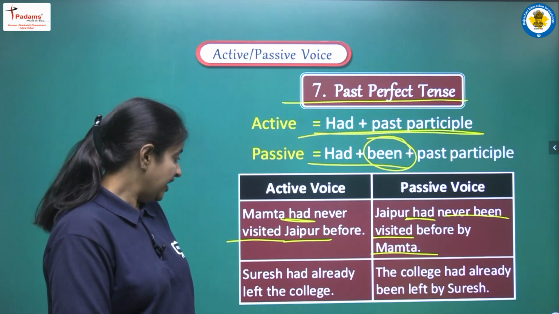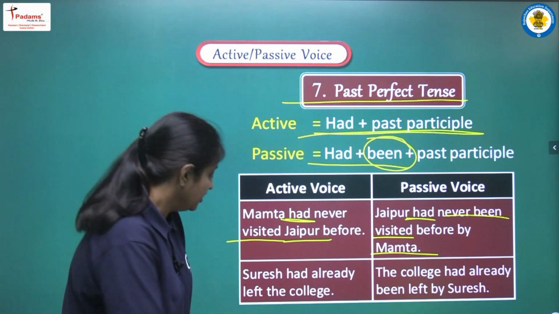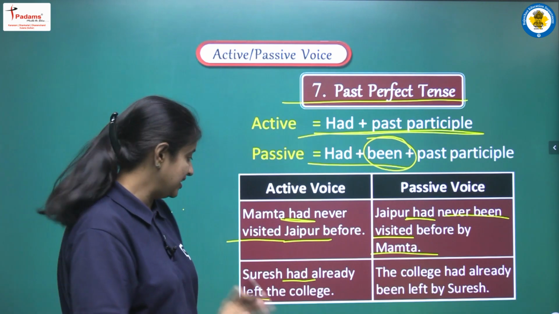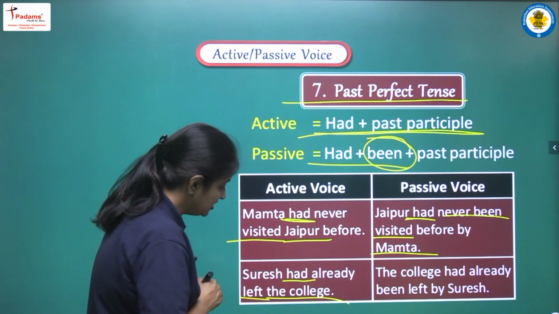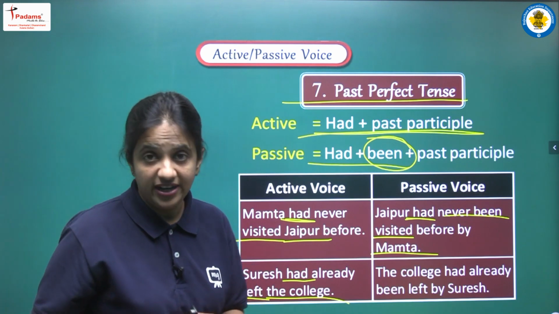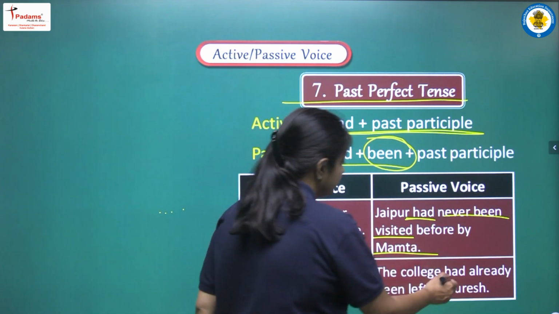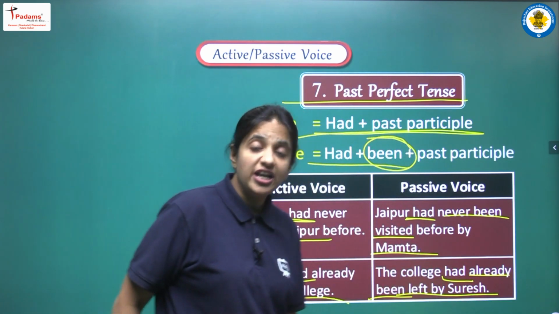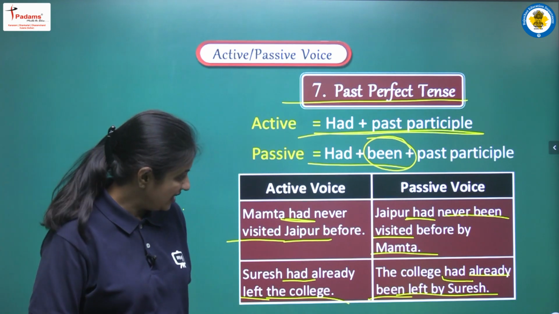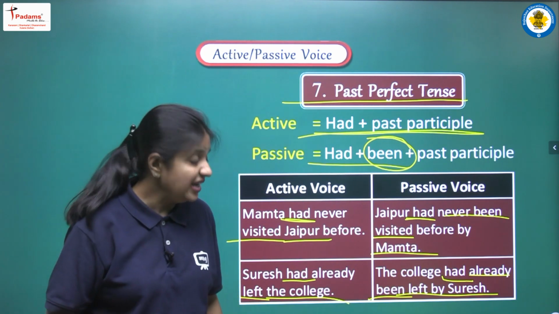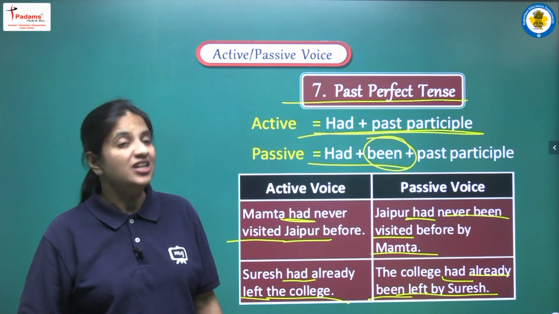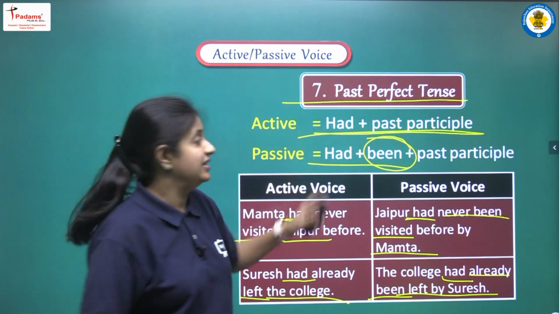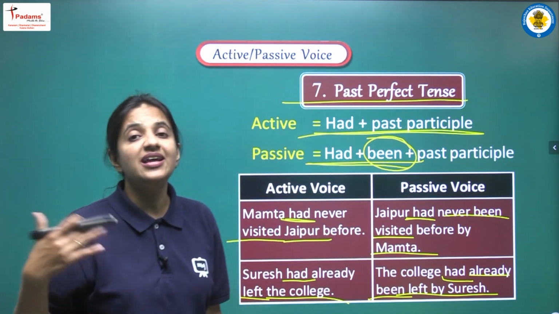Next sentence: Suresh had already left the college. So again we are having had plus third form. So we can say that yes, we are having past perfect tense here. Now let's do the change. What is the object? The object is the college. First of all we will write the college, then had been, already we will add in between, left by Suresh. So in this manner the complete sentence will be: the college had already been left by Suresh. So if we are having had plus third form, it means past perfect tense, and then we have to add been with had.